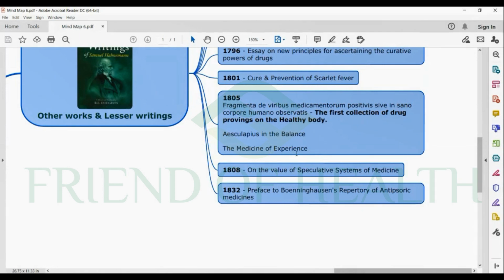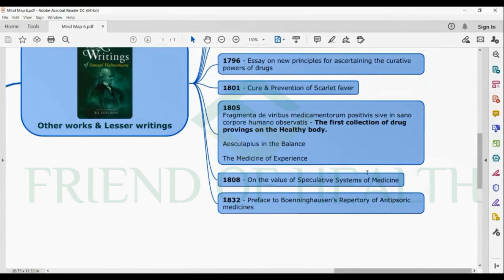Again, one of the major works, a precursor of the Organon, which is mentioned by Dudgeon in the translator's preface: the Medicine of Experience and Essay on a New Principle, both precursors of the Organon according to Dudgeon. Medicine of Experience is there in 1805, and in 1808, On the Value of the Speculative Systems of Medicine.